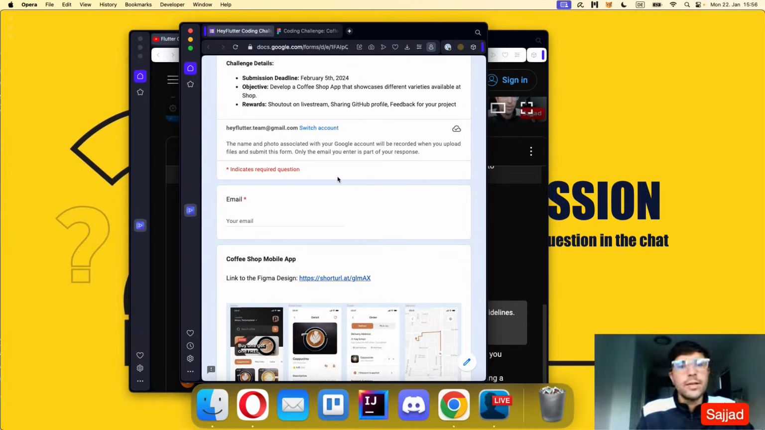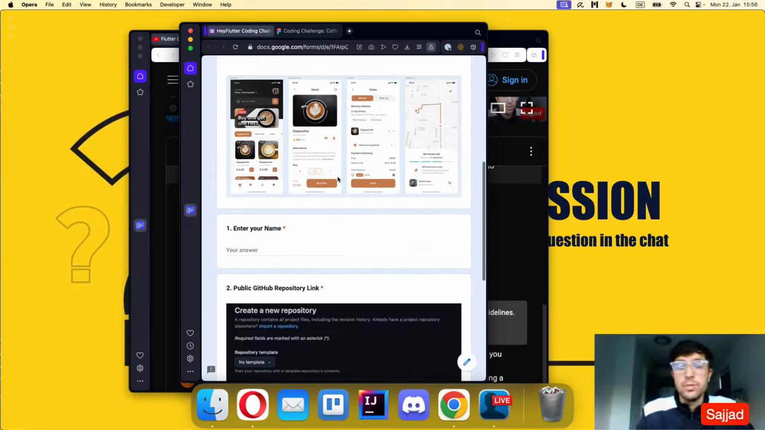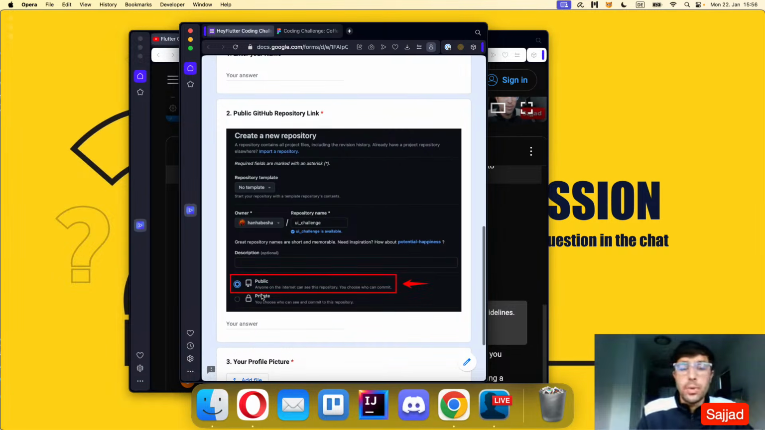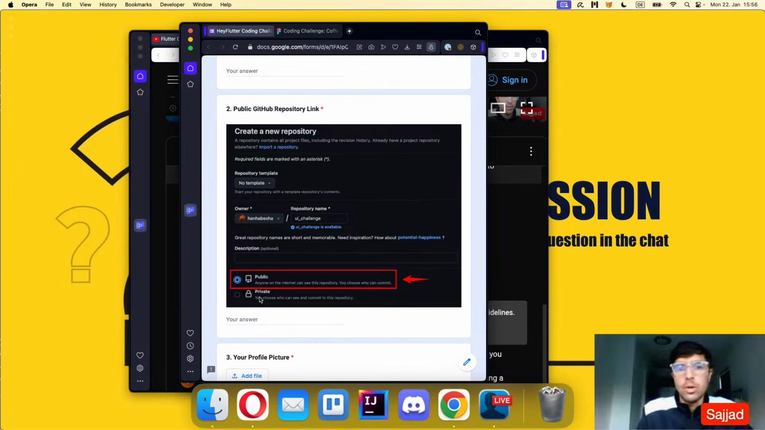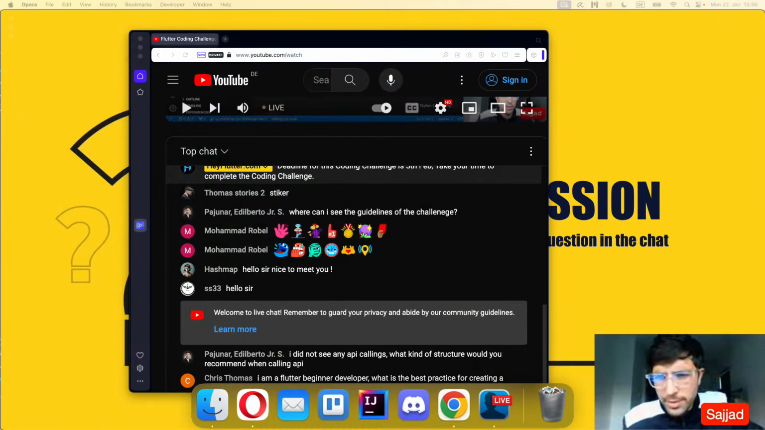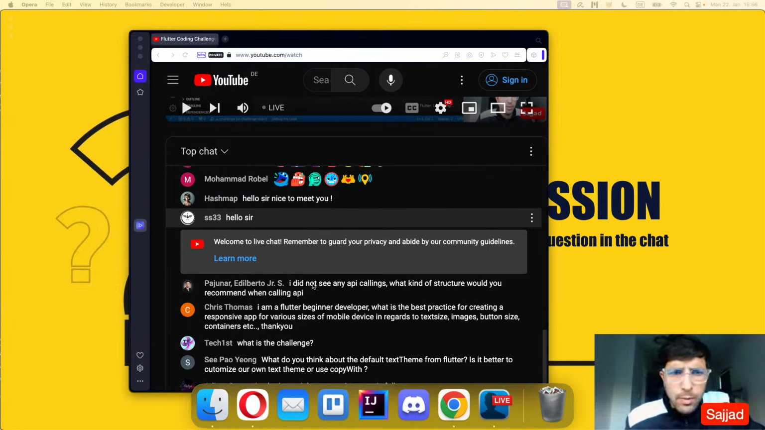Make sure that you also create the repository publicly, so that later when we are reviewing your code, we will be able to download and clone your repository, and after that review it. If you mark it private, then we are not able to see or review your code. So while creating your repository, make sure to make it public. All right, so let's go to the next question.